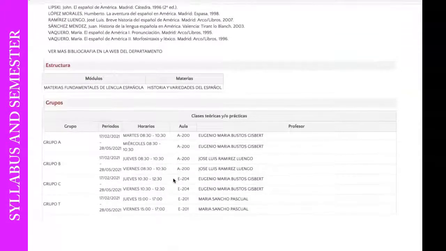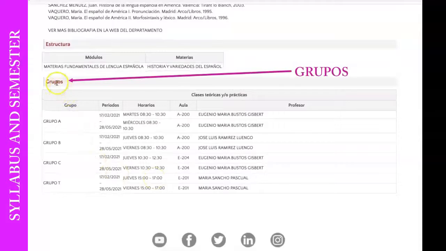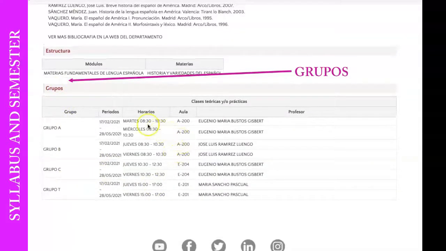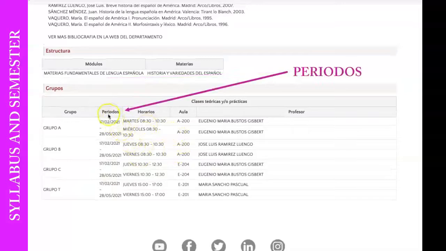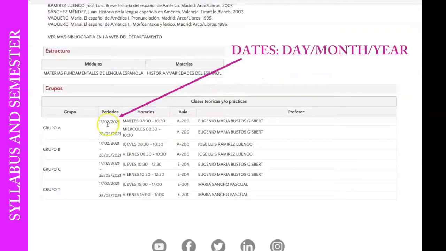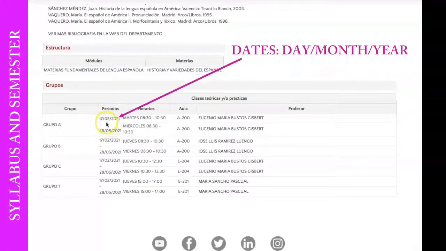So I'll show you the implied way, which is going to grupos. Here we have the different section numbers, the professors that teach it, the schedule, and periodos. This is where we want to focus. Now, you'll remember that in Spain, the calendar dates are written first day, then month, then year. So we need to look at the middle number.